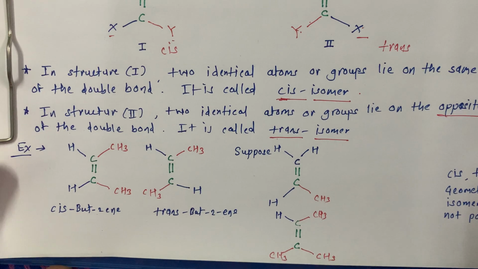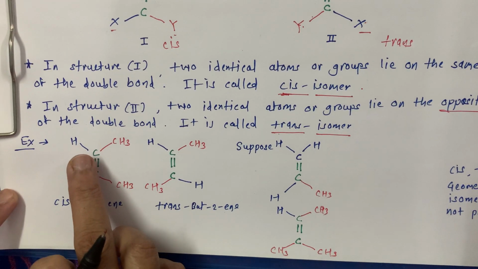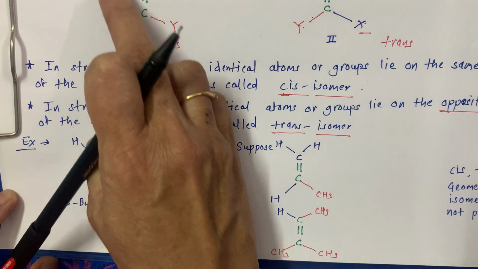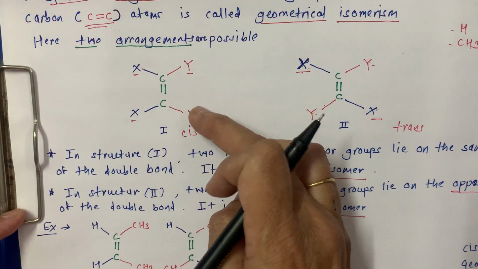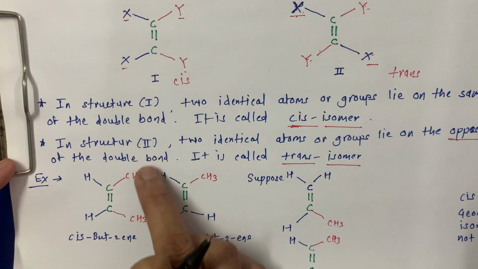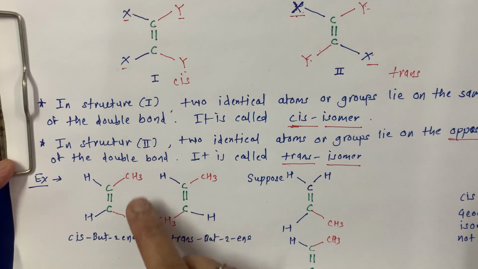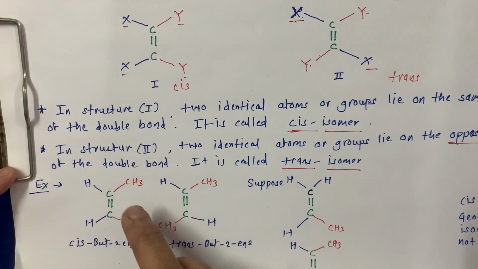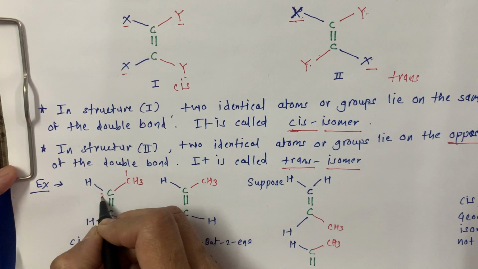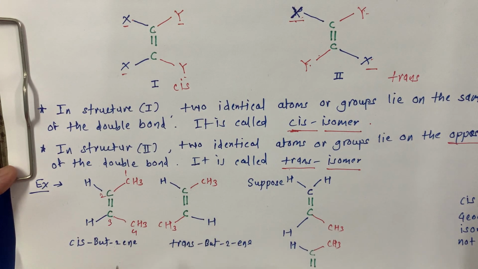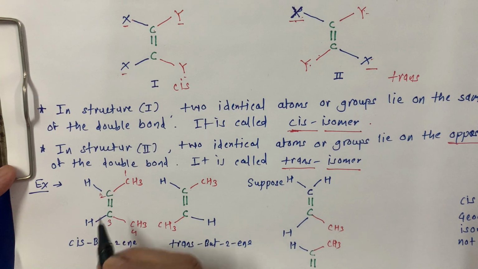Now see the example. What is this? H, H, just like this X, X, both are identical. Now this Y is CH3 and this is also the identical CH3, CH3. How many carbons are here? 1, 2, 3, 4. This is nothing but butene. Where is the double bond?